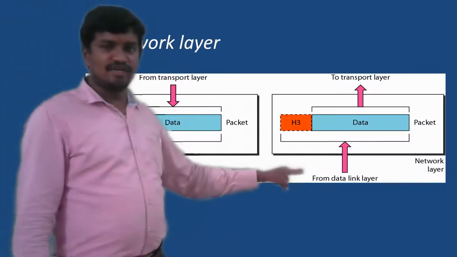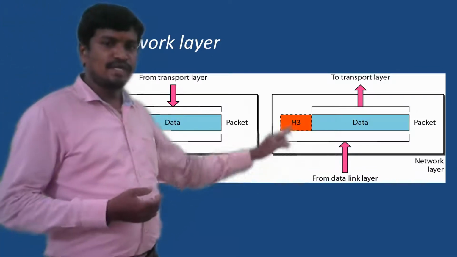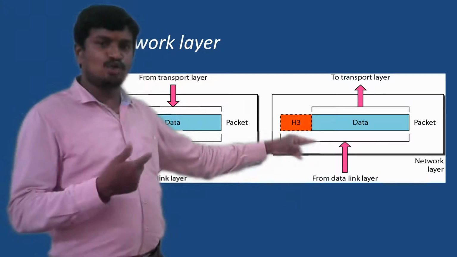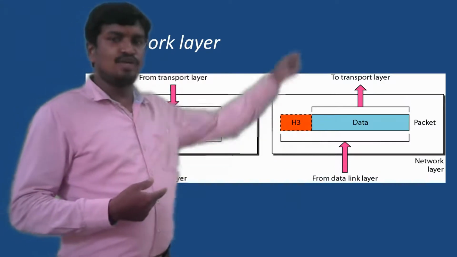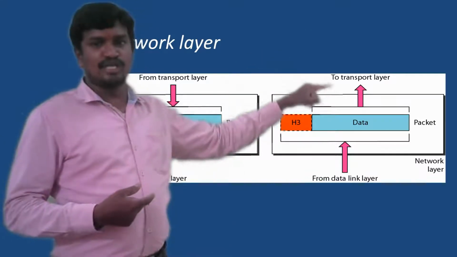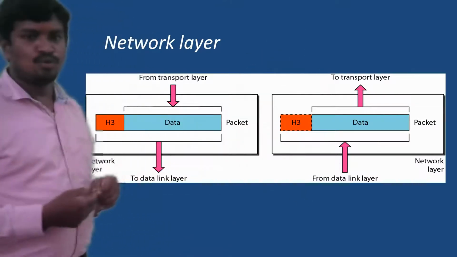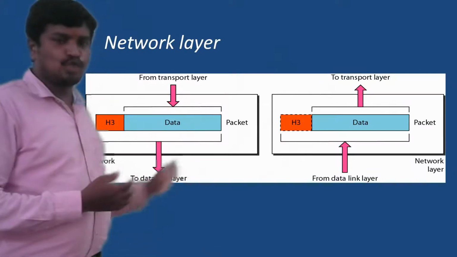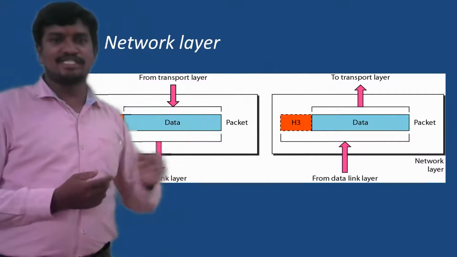In case of the receiver, it is a bottom to top approach. The data link layer gives input to the network layer, and after processing, that data is given to the transport layer. This is the order in which the functionality flows from sender side to destination side.